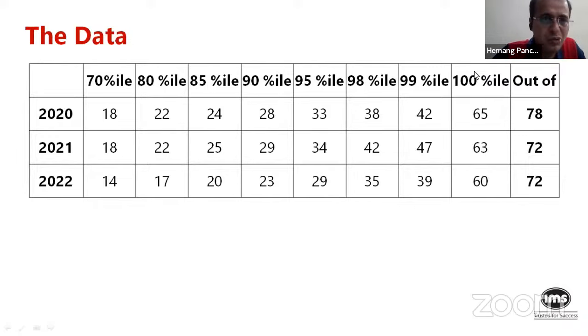So last year you needed a score of 20.7 net answers right to score an 85 percentile. And if you look at the numbers, it arranges in a very beautiful way. So 14 gets you a 70 percentile. You get one more answer right, you jump to the 80 percentile mark. You get one more answer right, you jump to the 85 percentile mark, so on and so forth, right?